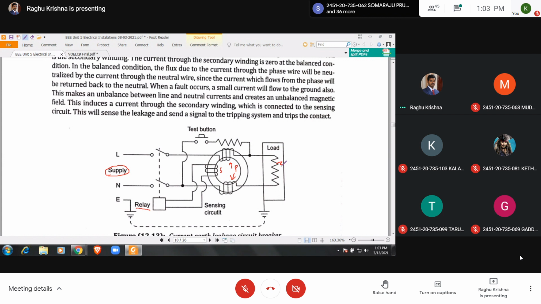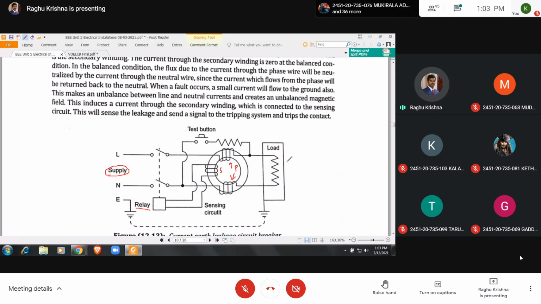And here you can see the test button. Due to the test button, we can check the operation of the relay. So when you push this test button, what happens? There will be a difference in these two currents, and the relay will operate. So if there is no earth fault, what happens with this current? The current flowing through,